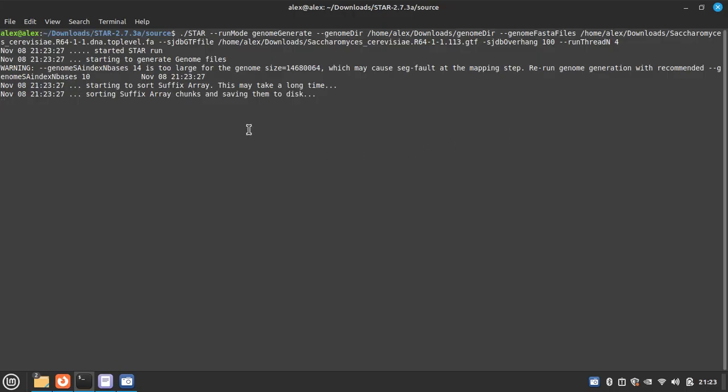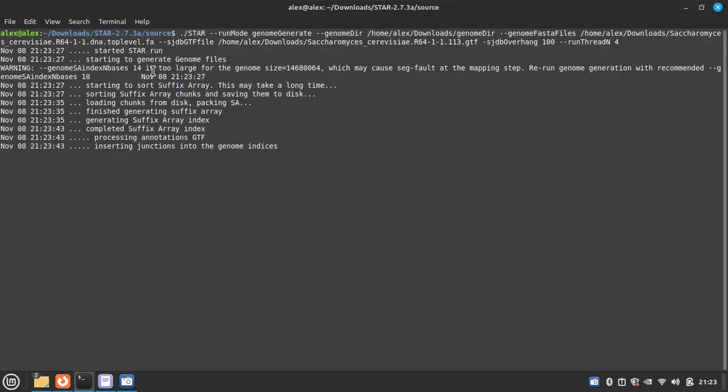So here we can see there is a warning sign. The genomeSAindexNbases 14 is too large for the genome. Let it complete, then we'll check what happened.